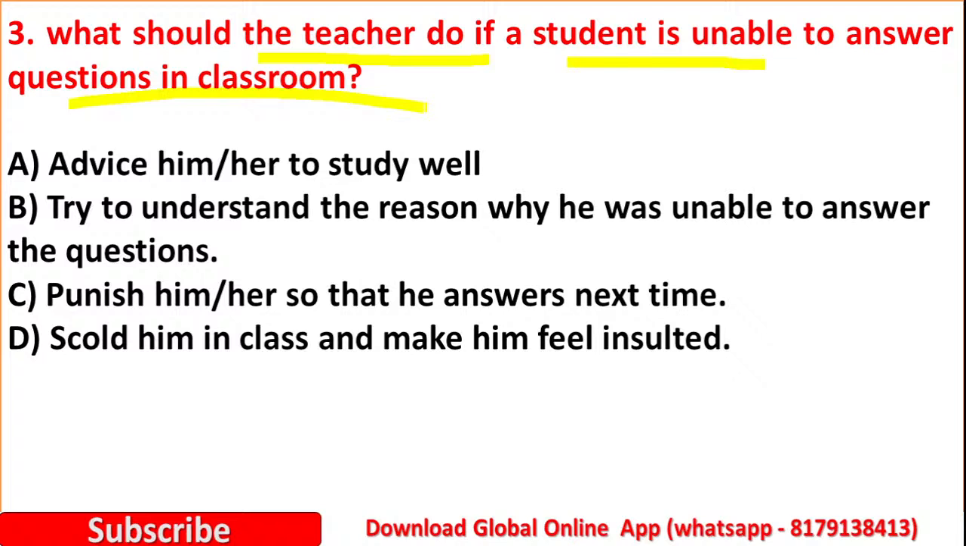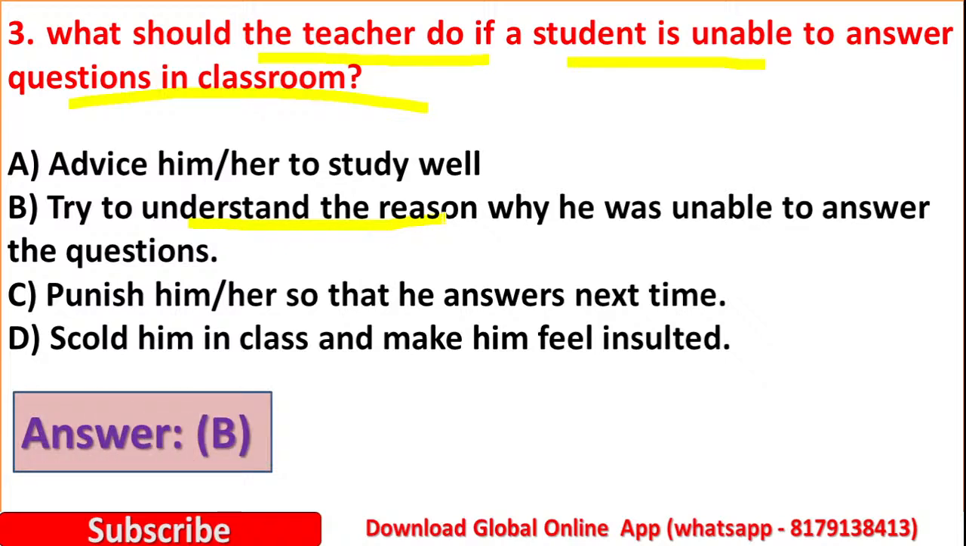Yes, here the best strategy is the teacher should try to understand why the student is not answering the question, whether he has understood properly or not. He has to check it. So it is the best method. So option B is correct.